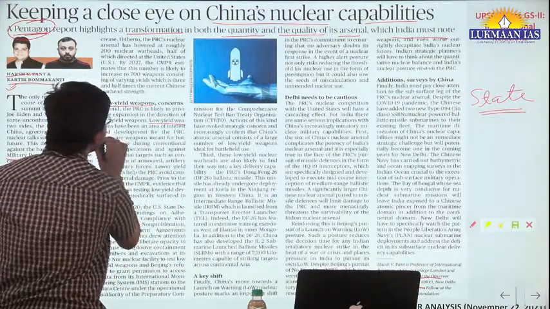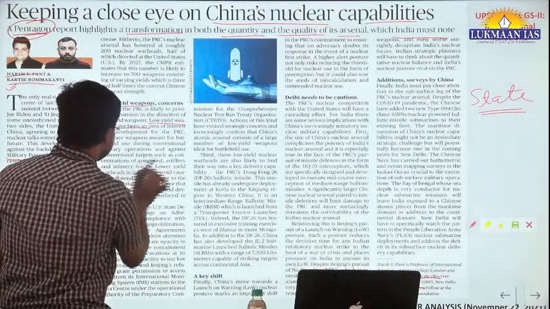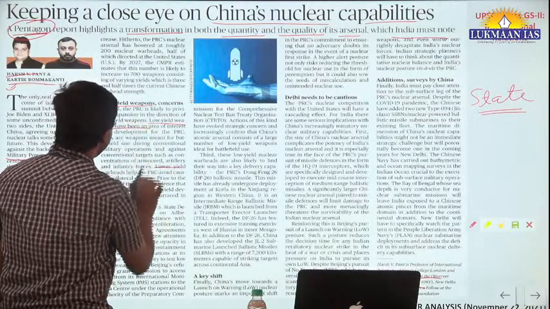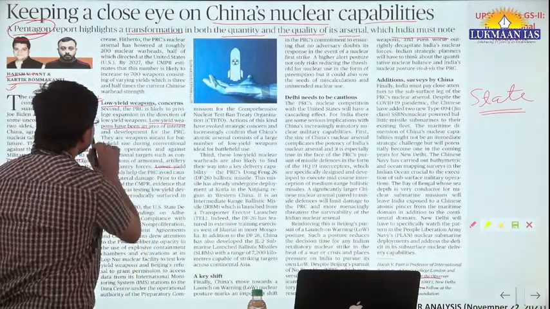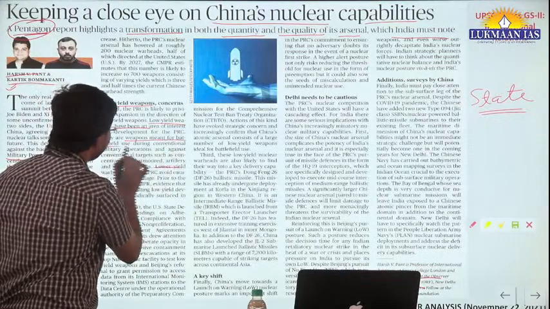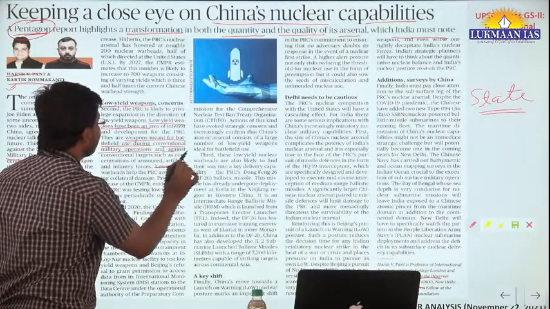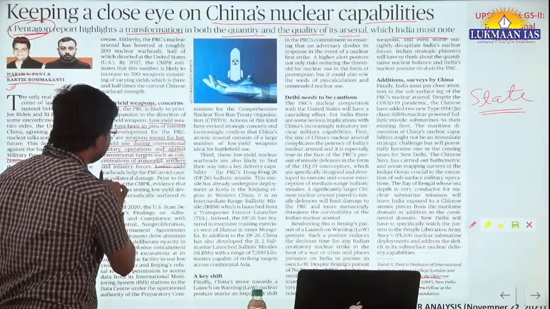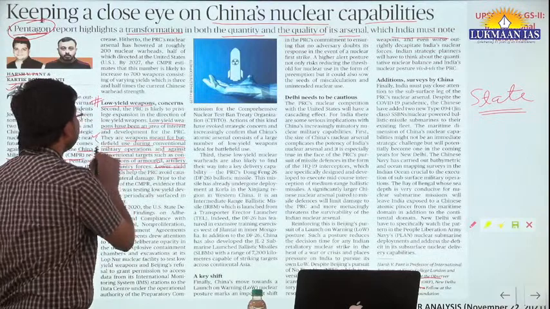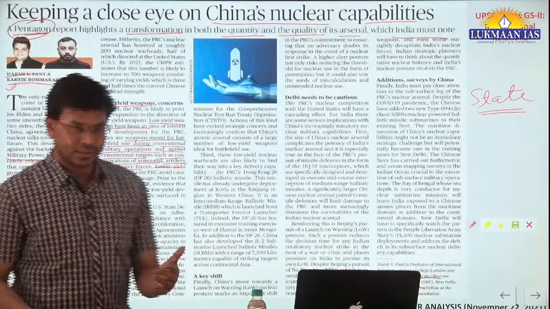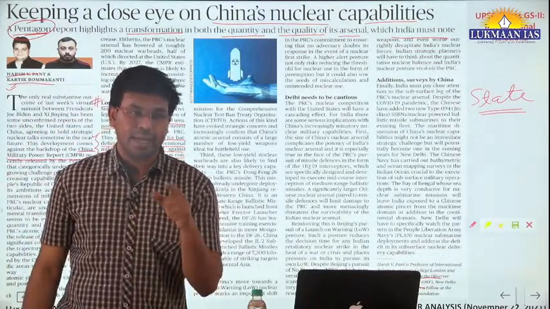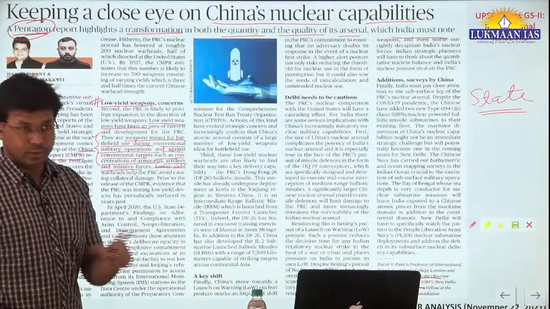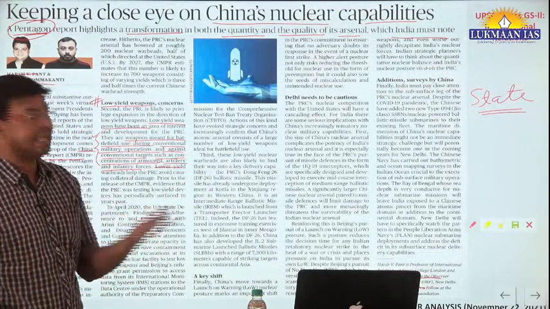They have given the definition. They are weapons meant for battlefield use during conventional military operations and against conventional targets such as concentrations of armored artillery and infantry forces. So these are the weapons. For example, a military tank can be considered a low yield weapon. And at the same time, nuclear weapons are not low yield weapons, they are high yield weapons.